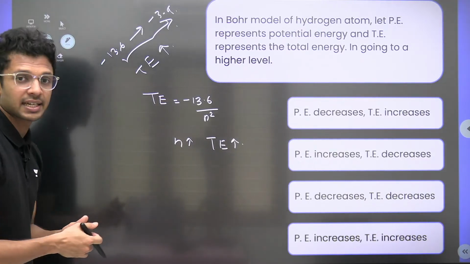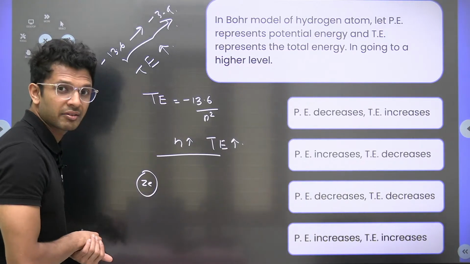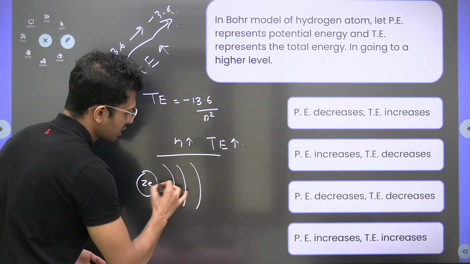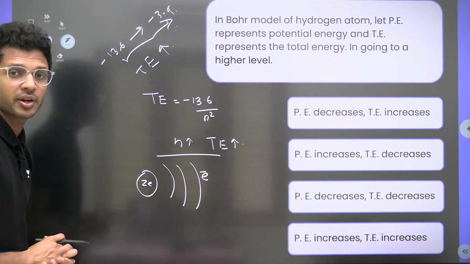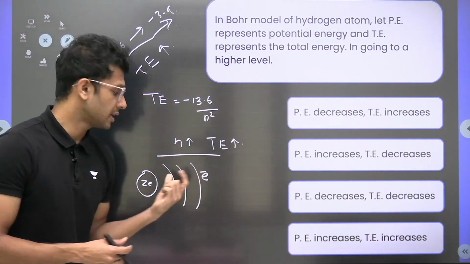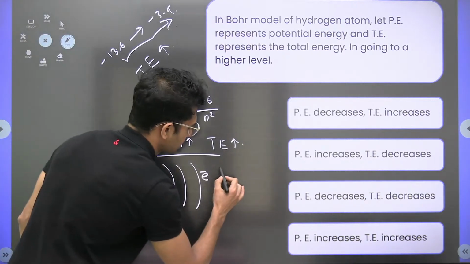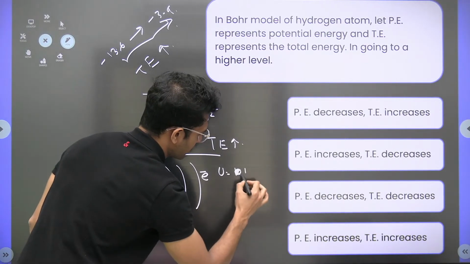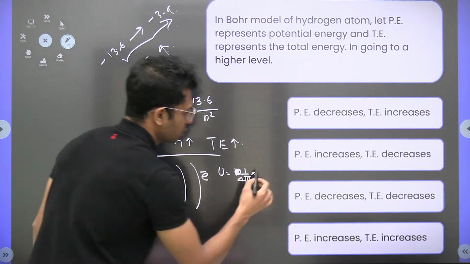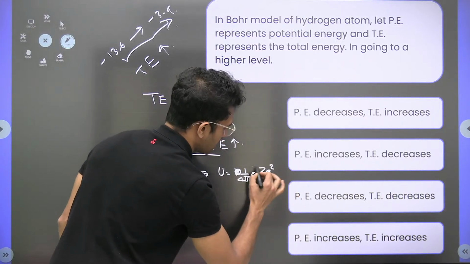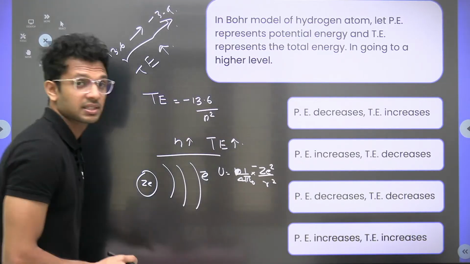Okay, what about potential energy? Same concept. Here we have the nucleus with the nuclear charge Ze. Now the electron is moving away, with electronic charge minus e. Tell me what is the formula for potential energy between two charged particles? From the electrostatics chapter, the formula is 1 by 4 pi epsilon 0, which is a constant, times Q1 into Q2, that is Ze into e, with a minus because the electron has a negative charge, the whole divided by the square of the distance.